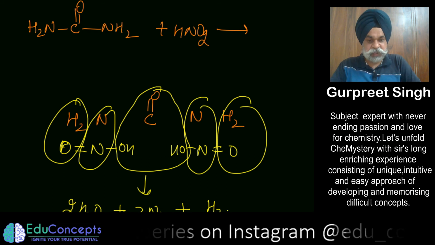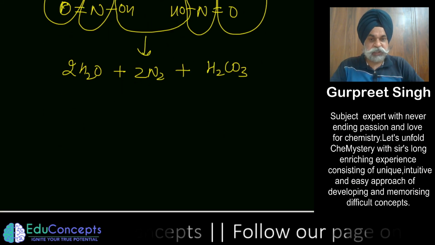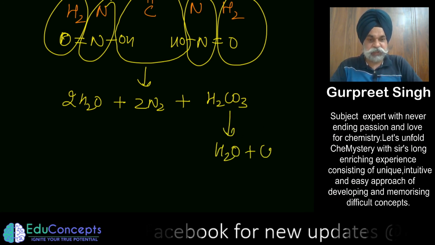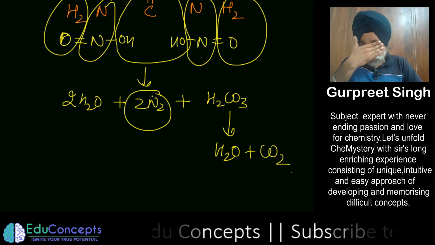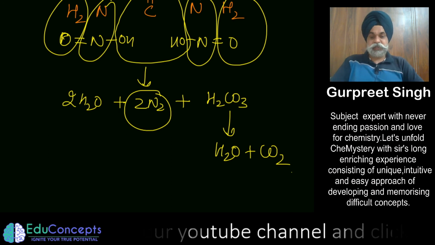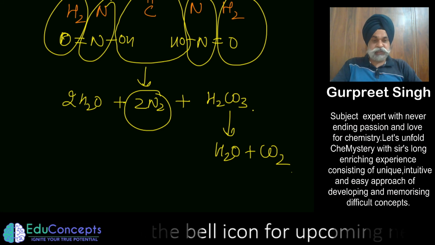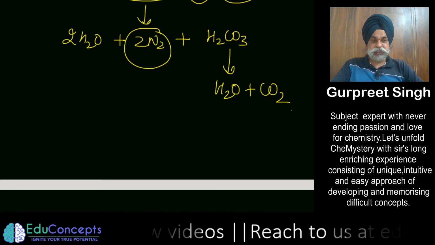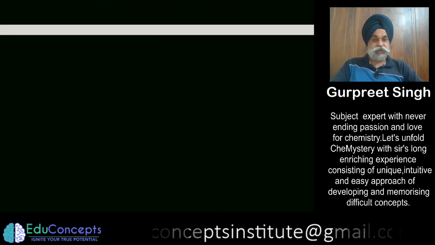Along with it, you are going to get carbonic acid, H2CO3. And if this carbonic acid is further broken, you are basically going to get carbon dioxide and water. So this is another way you can produce nitrogen. The problem is that in many of these methods where you are producing nitrogen gas, sometimes other gases are also produced, so it is a little tedious to separate. Otherwise, this is one of the ways to produce nitrogen gas, no doubt about it.